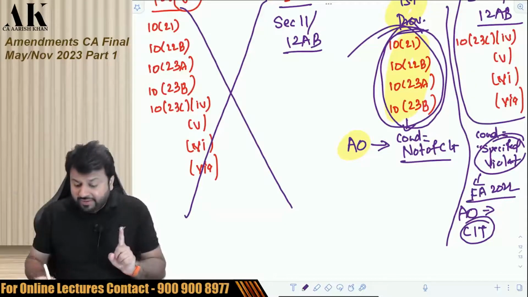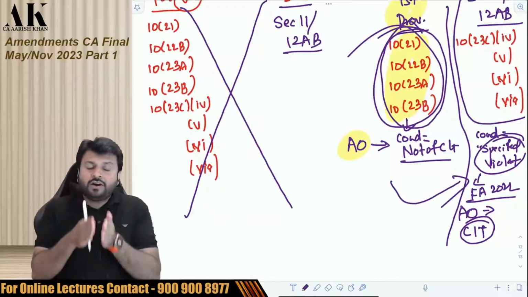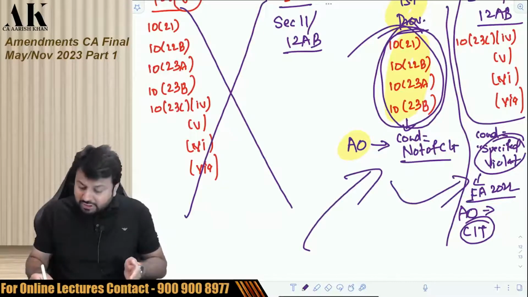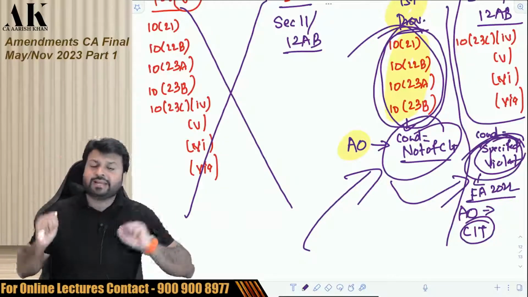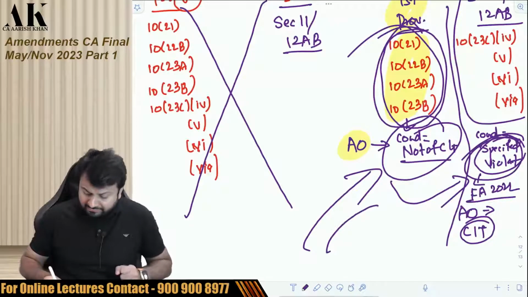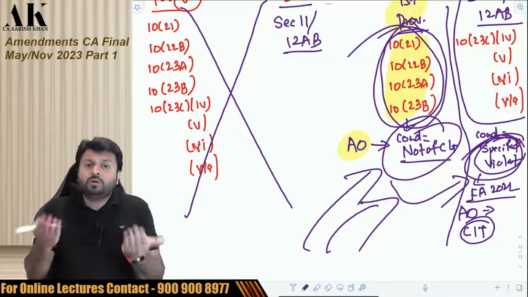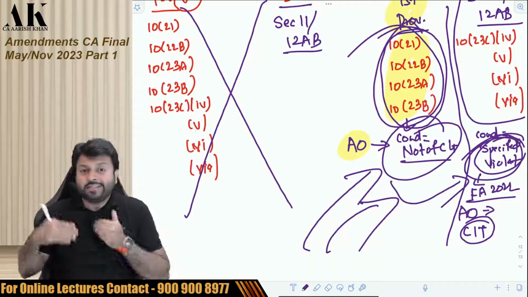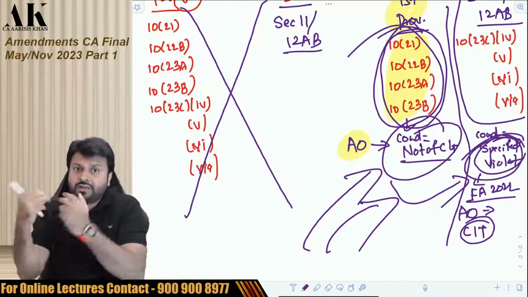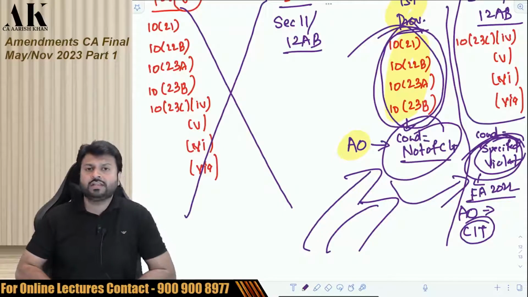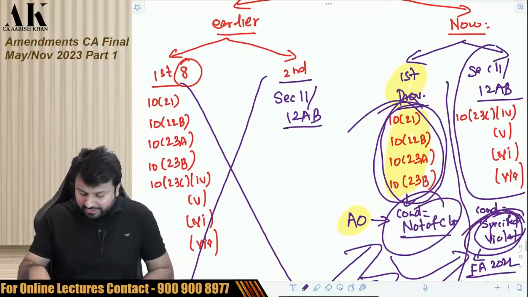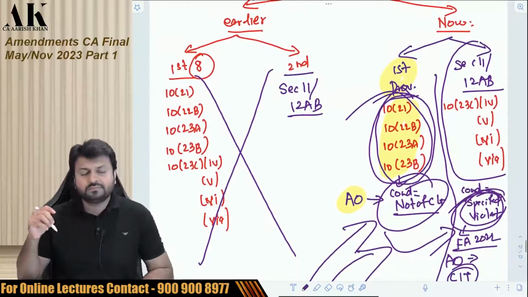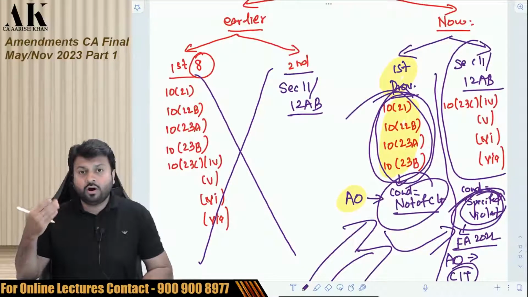I will tell you the difference between the two. In the first proviso, where are the conditions mentioned? In a notification. In the second proviso, the violations are mentioned in the Income Tax Act itself. In the first proviso, the AO will tell the central government or prescribed authority. In the second proviso, the AO will tell the Commissioner of Income Tax to withdraw the registration of the assessee of 12AB and 10(23C). So these are some of the differences. If you want, you can take a photograph of this. This will help you recall.